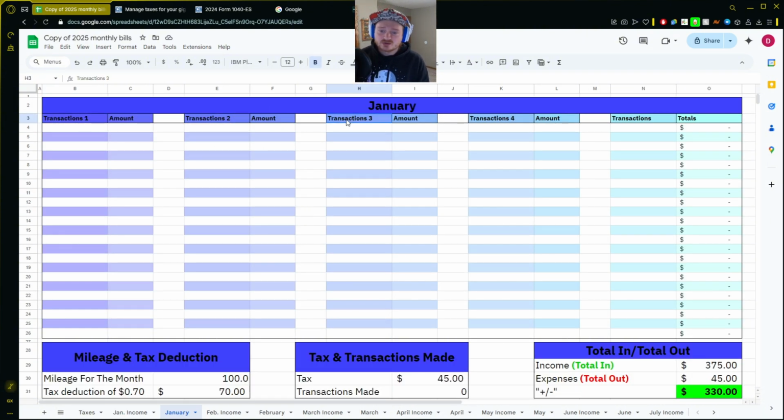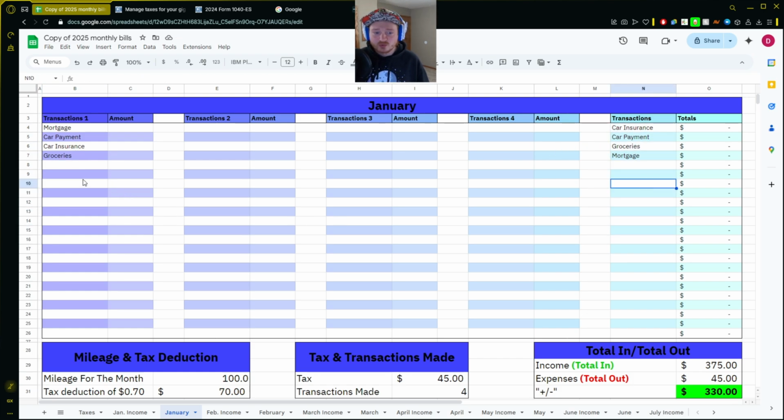So now this is just transactions 1 through 4, just putting what kind of thing it is. So let's say you have a mortgage and then maybe a car payment, car insurance, maybe you have groceries, whatever it is. It doesn't matter how you put it in here. It will put it alphabetically over here down this list.